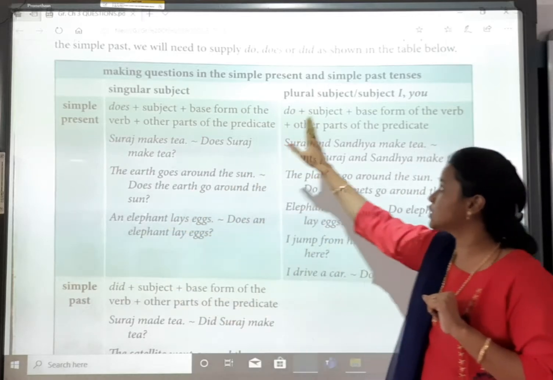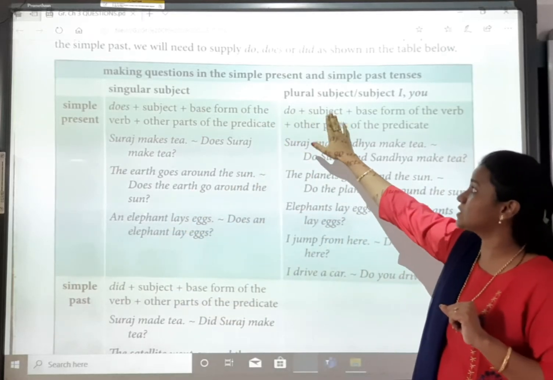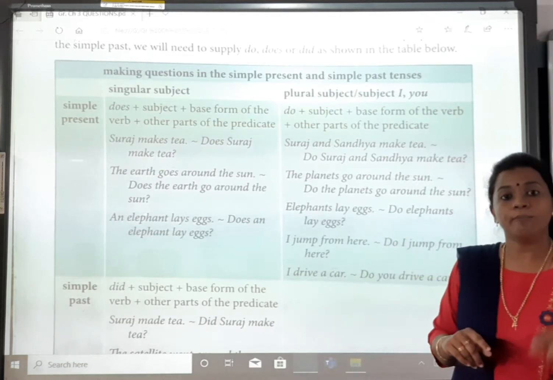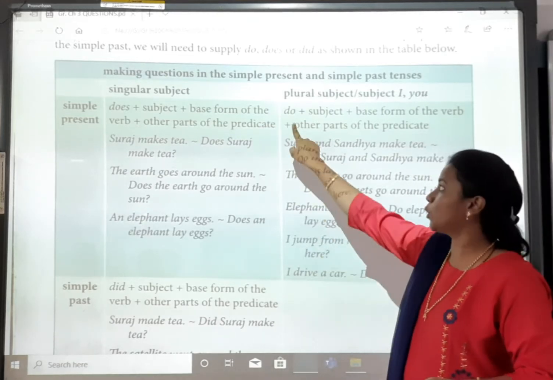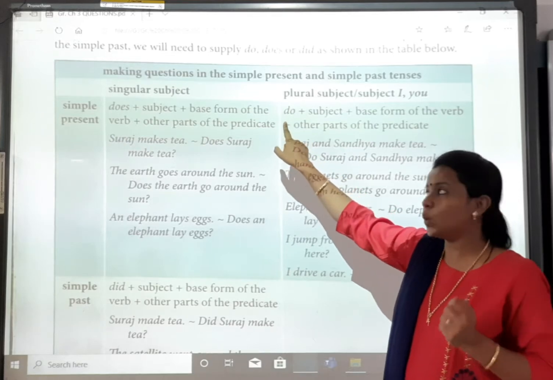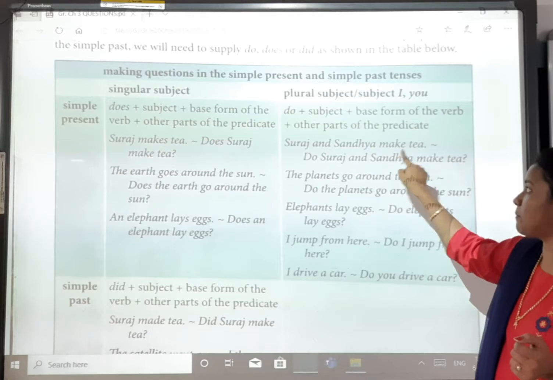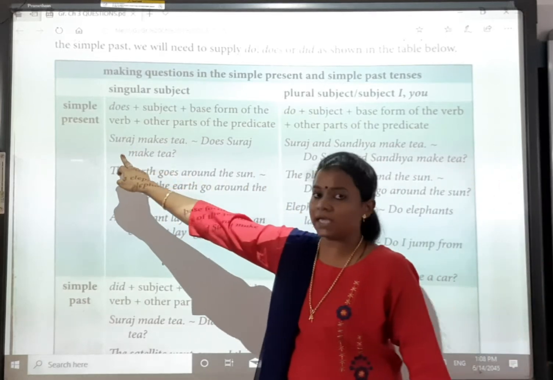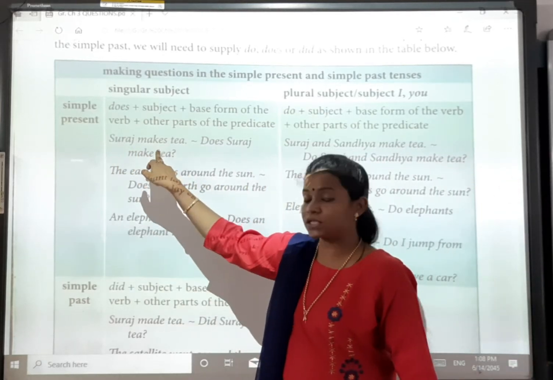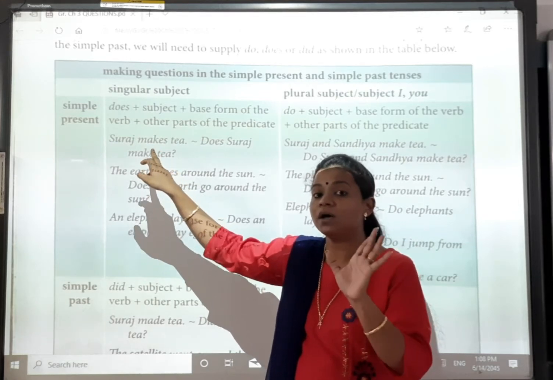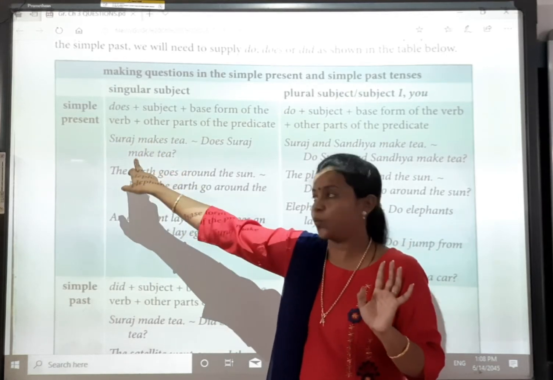Okay. Same goes for plural. When we have a plural subject, meaning more than one. What is the meaning of plural? More than one. We put the helping verb do here. So Suraj and Sandhya make tea. यहाँ पे एक ही था, तो यहाँ पे makes हुआ. जो मैंने आपको last इसमें बताया था, when we add a suffix to the verb.